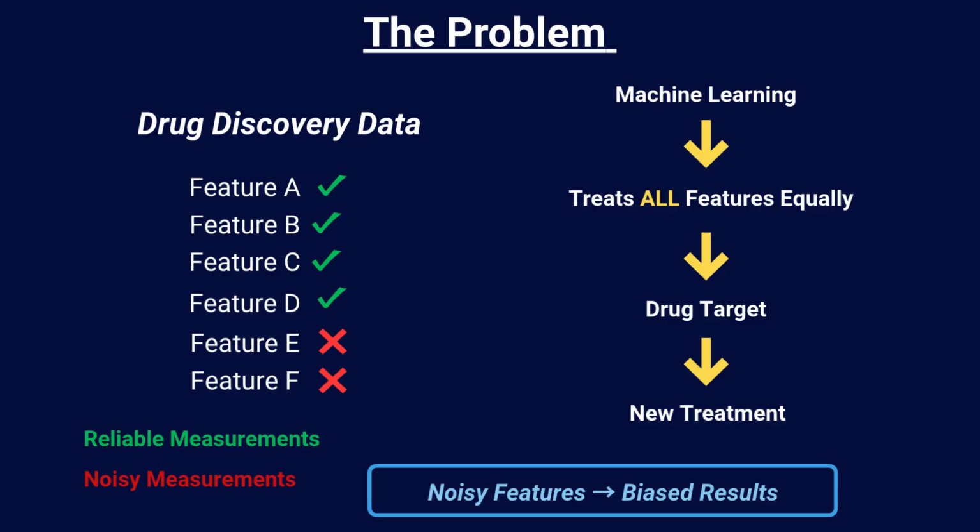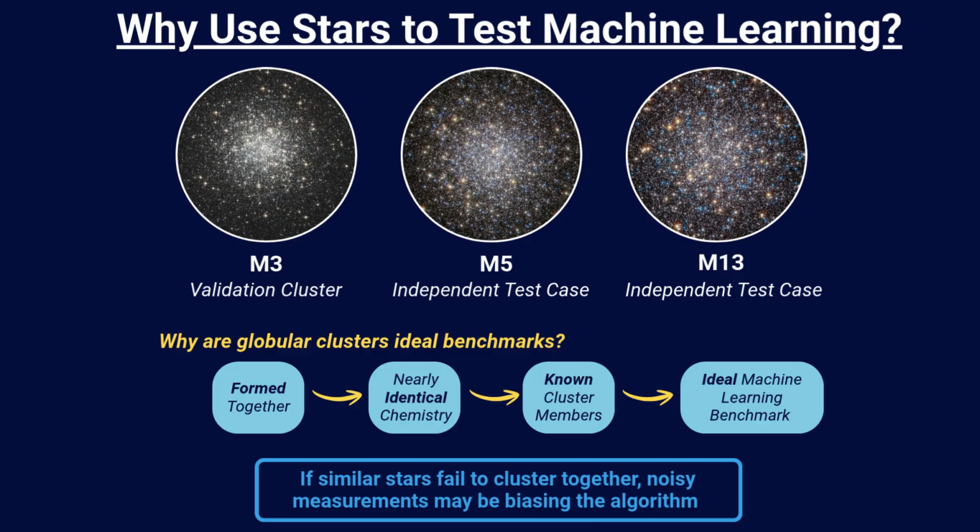Machine learning is excellent at finding patterns in large data sets. The problem is that it treats every input feature equally, even though some measurements are much noisier than others. If those noisy measurements influence the algorithm, they can lead to biased predictions. In fields like drug discovery or genomics, that could mean overlooking meaningful biological patterns or even missing potential drug targets.